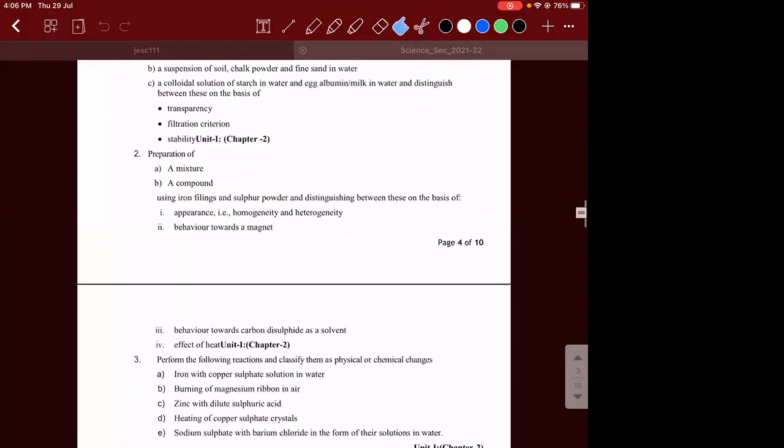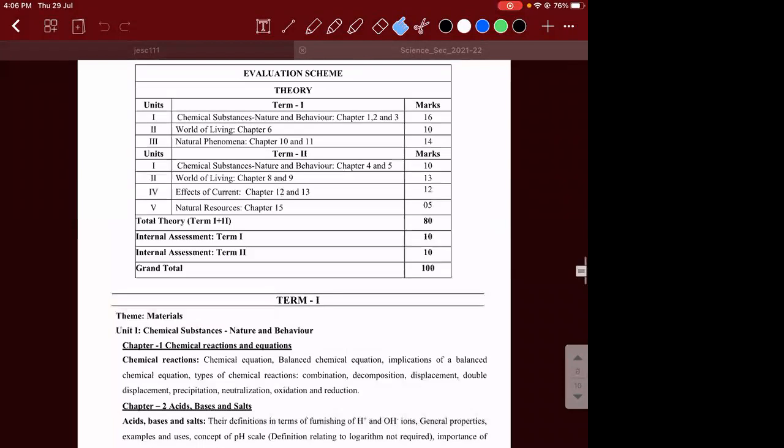I hope everybody would have got an update about the breakage of the exam into 2 parts, into 2 terms, right? Everybody knows this, right? So in term 1, in chemistry, we have the first 3 chapters. In biology, we have the 6th chapter, which I think is also over. And in natural phenomena, we have chapter 10, which is light, which we have already completed, and chapter 11 is what we are going to see today. This is for term 1.